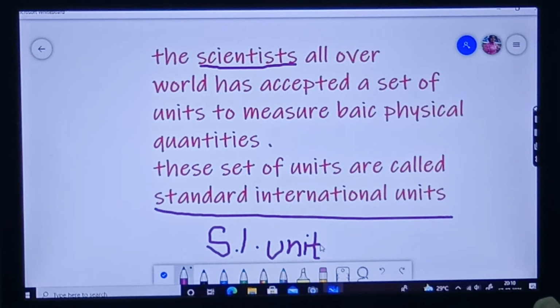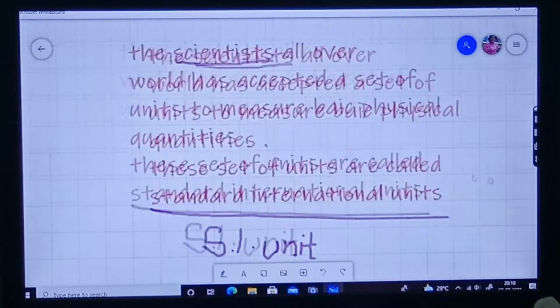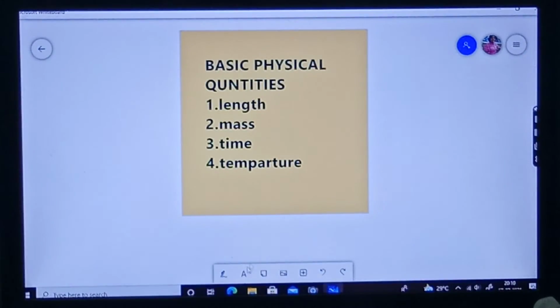You can take a screenshot or you can pause the video and note it down. Okay? Now come again back to basic physical quantities. Now I have said what are the SI units. Now let us know what are the SI units of these basic physical quantities.